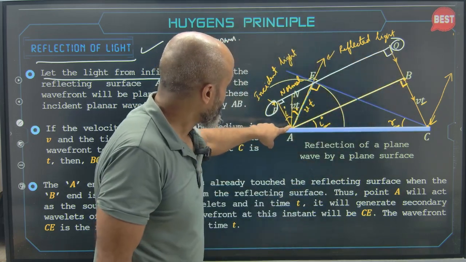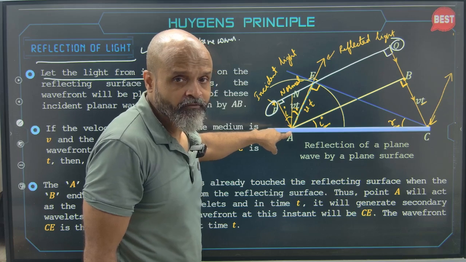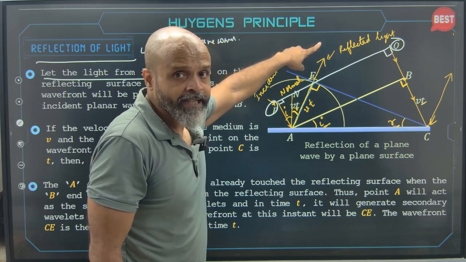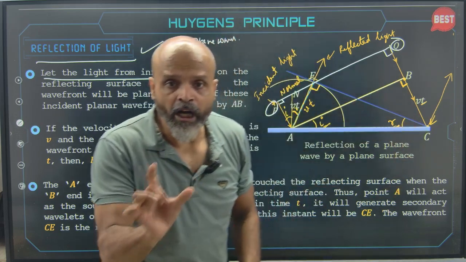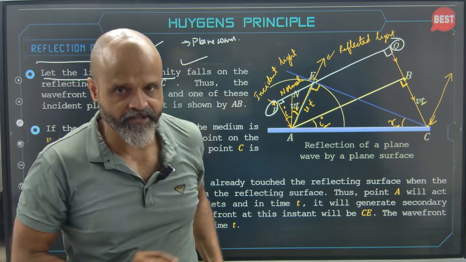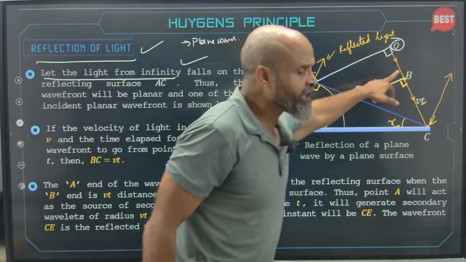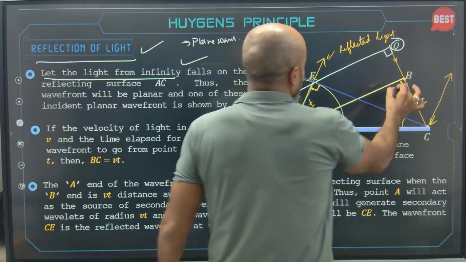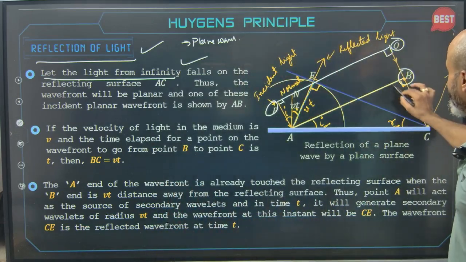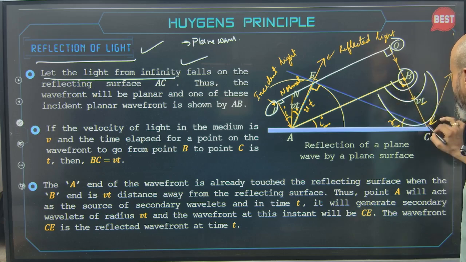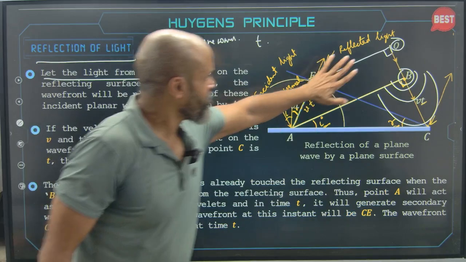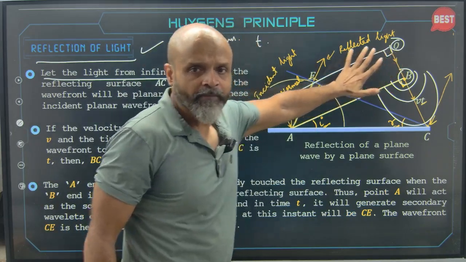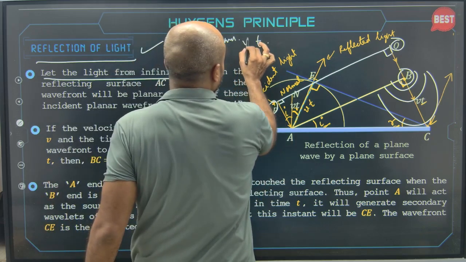Now understand this. After coming to this reflecting surface, from A the light will be reflected. However, B has yet to reach C. So now we are going to consider these distances. Covering this distance BC, let's say from point B the wavelets emerge and reach point C in time t, in the medium, which is just one medium here. In the medium, the speed of light is v.